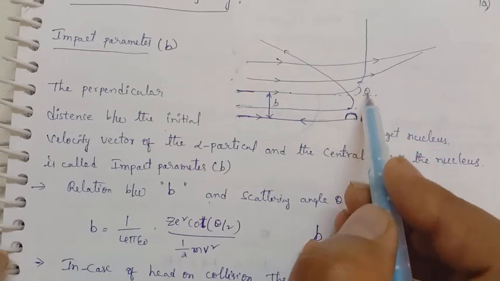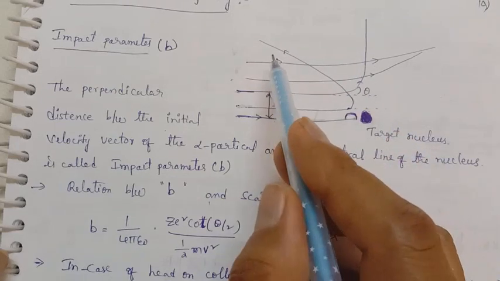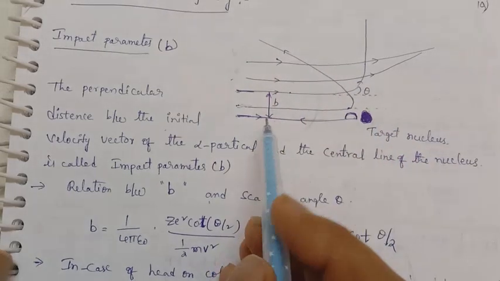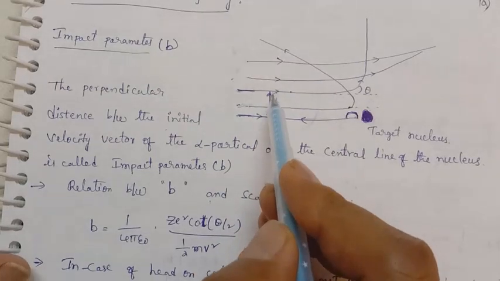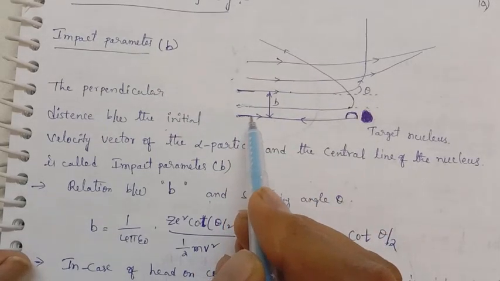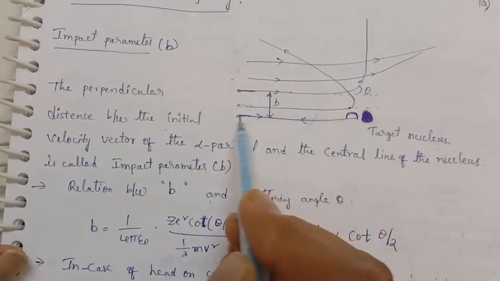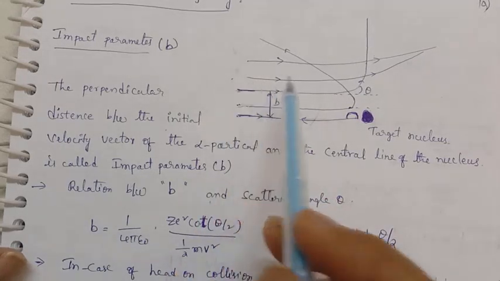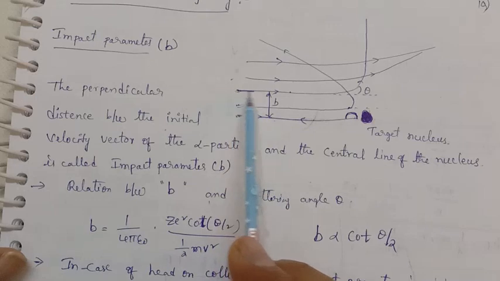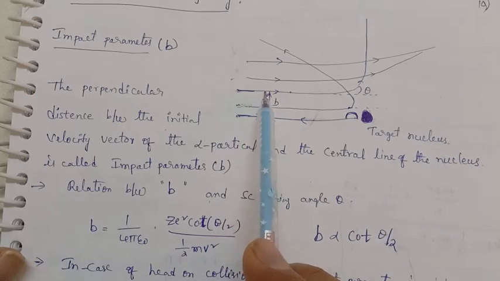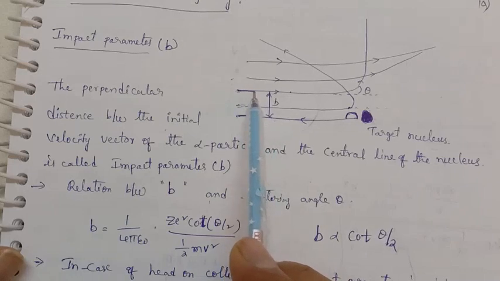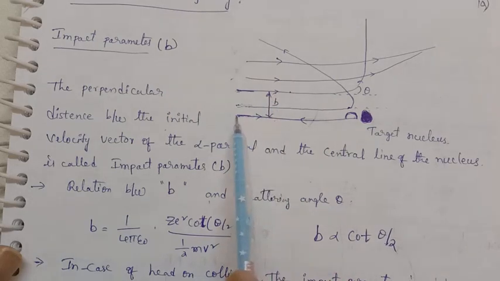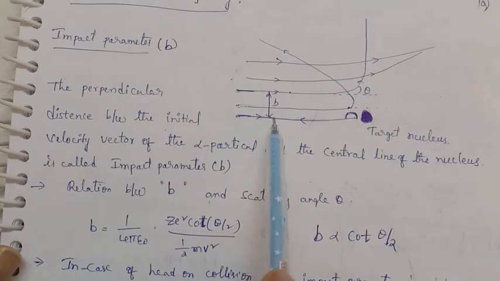Automatically the impact parameter is increasing. So if theta is decreasing and b is increasing, then what is b here? It is the perpendicular distance between the initial velocity of the alpha particle and the central line of the nucleus. Along this path you are calculating the impact parameter. The distance in between is called the impact parameter.